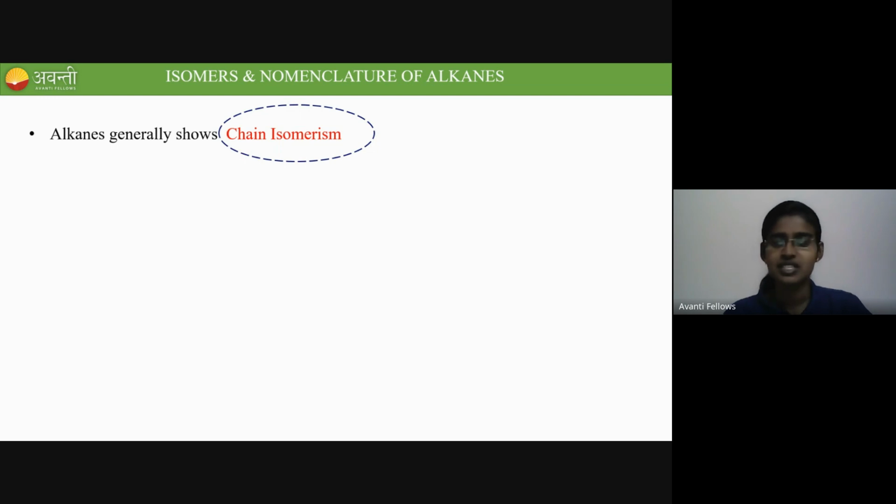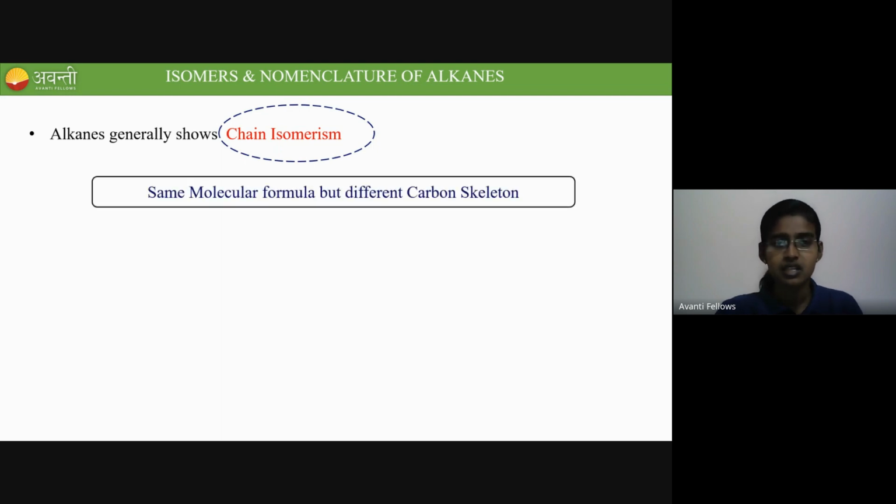Different structure means structural isomerism, and under structural isomerism only this chain isomerism will come. Under structural we have many isomerisms, right? Chain, positional, functional. Those are also structural isomerism only. But the exact and appropriate definition for chain isomerism is that they differ in the carbon skeleton. So the compounds which have the same molecular formula but different carbon skeletons are called chain isomers.